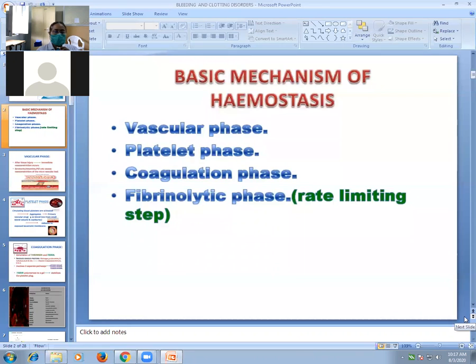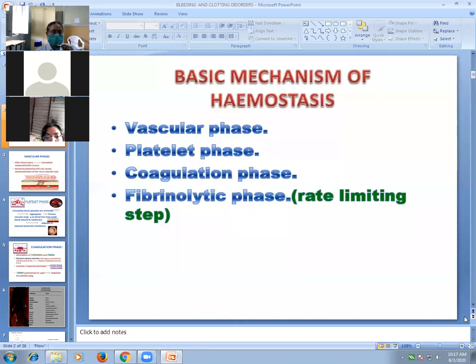Before proceeding to bleeding clotting disorders, you should know the basic mechanism of hemostasis in your body, or how your body arrests bleeding naturally. That is the hemostasis of the body. How your body achieves or stops bleeding naturally is called hemostasis. That is the basic mechanism of hemostasis.